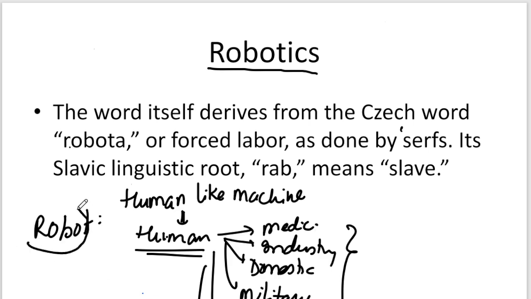These robots are very helpful for the sake of humans.